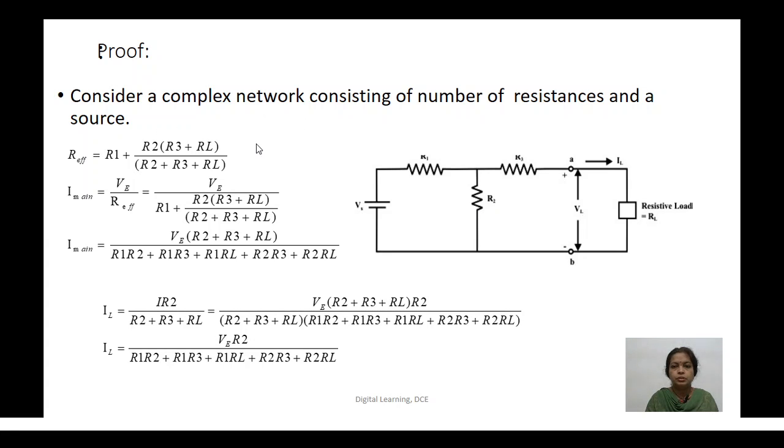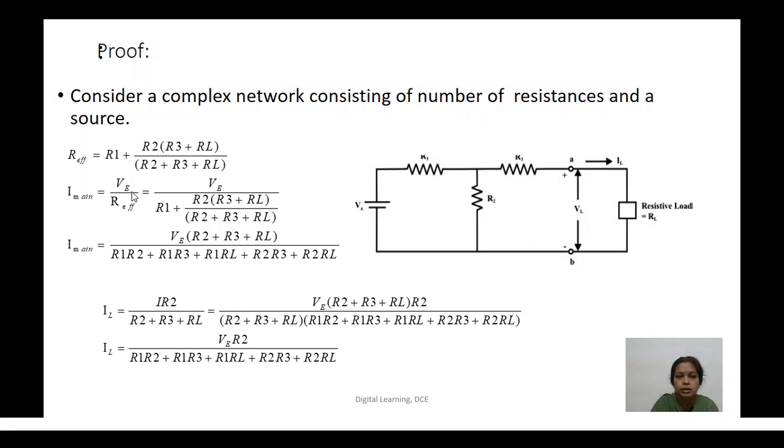The parallel combination gives R2 times (R3 plus RL) divided by (R2 plus R3 plus RL). If R1 and R2 were in parallel, the effective resistance would be R1 R2 divided by R1 plus R2. Now the R3 plus RL combination is in parallel with R2, and that parallel combination is in series with R1. So plus R1 will be the effective resistance of the circuit.